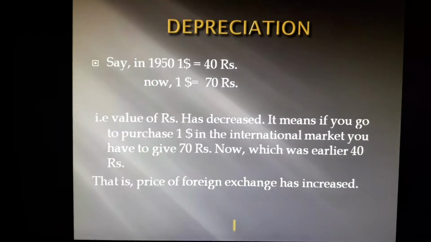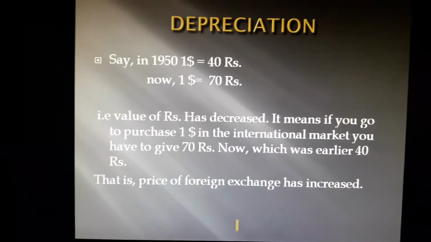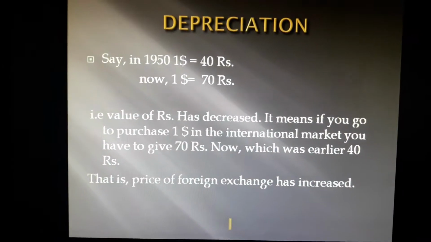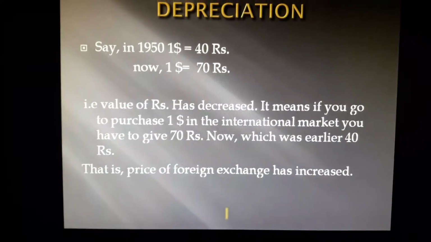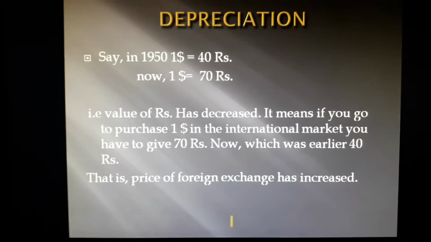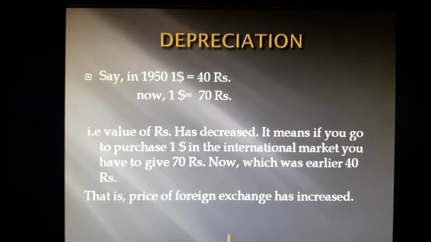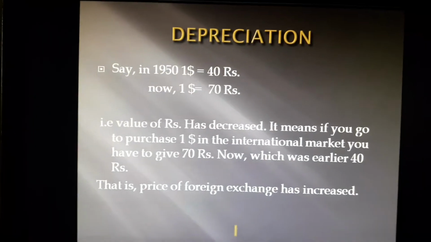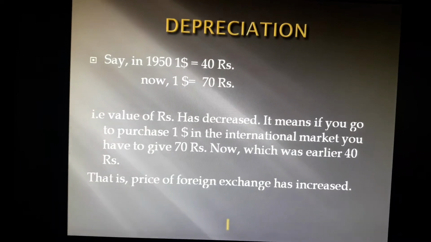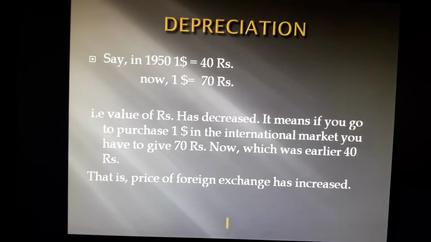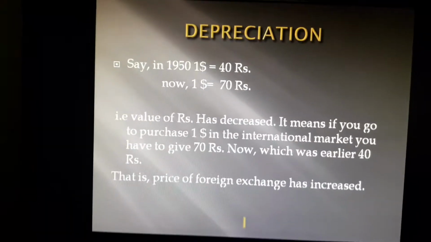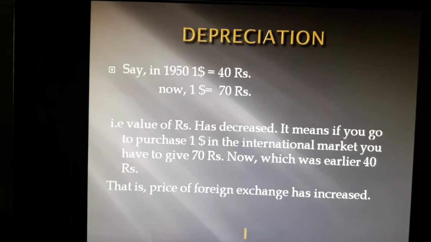That means over this period of time the value of the rupee has been reduced. Meaning if you go to the international market to purchase $1, you have to pay 70 rupees now, where earlier it was 40 rupees. That is, the foreign exchange rate has increased. This is called depreciation of currency.